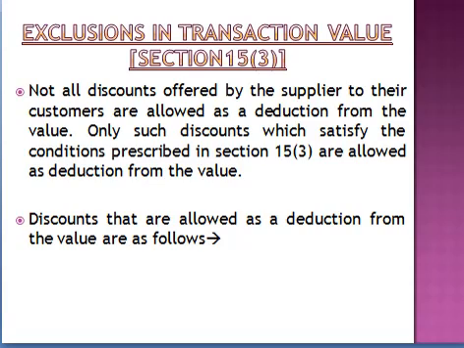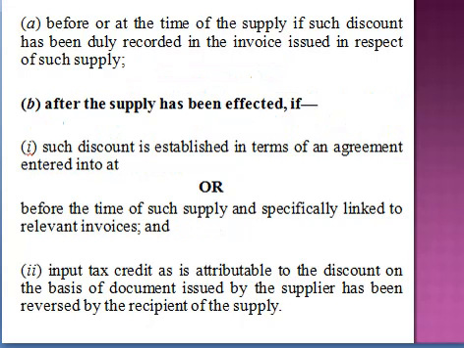The first basic condition: it is allowed before supply. Just remember this line. If a discount is allowed before the seller sold you the commodity and the discount is clearly visible in your invoice, then this discount has to be excluded.